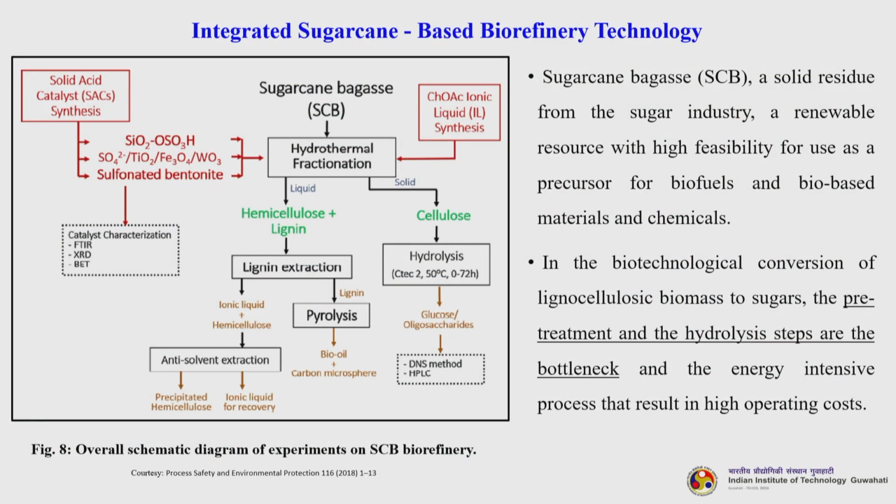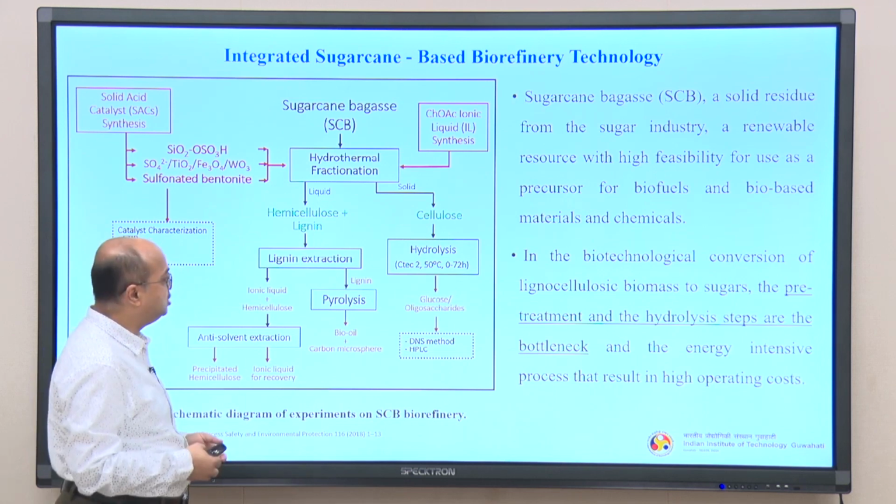Now, you remove that, and it goes to the lignin extraction. Whatever lignin you extract can be pyrolyzed. So, you get bio oil and other carbon microsphere. You process it using ionic liquid plus hemicellulose, basically ionic liquid pretreatment. You go for some anti-solvent extraction, you will have the ionic liquid recovery, you have precipitated hemicellulose, and hemicellulose can further be converted into ethanol, butanol or any other such uses.